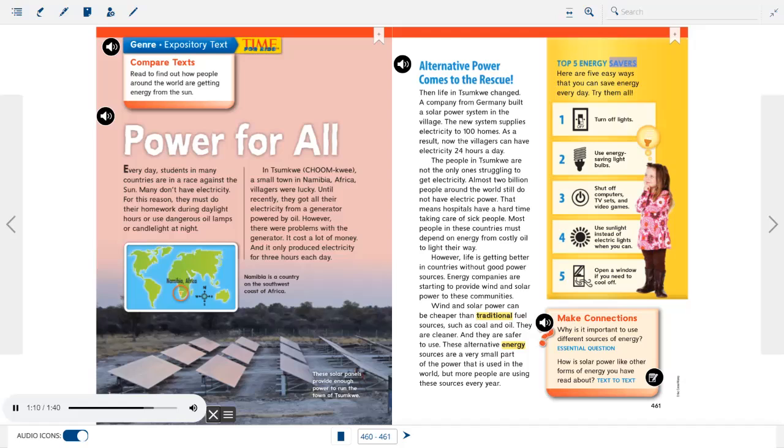Top 5 energy savers. Here are 5 easy ways that you can save energy every day. Try them all. 1. Turn off lights. 2. Use energy-saving light bulbs. 3. Shut off computers, TV sets, and video games. 4. Use sunlight instead of electric lights when you can. 5. Open a window if you need to cool off.